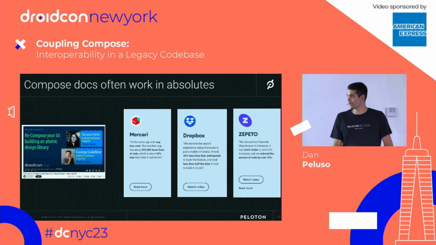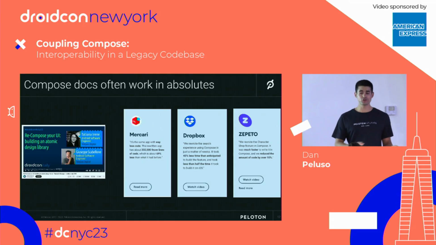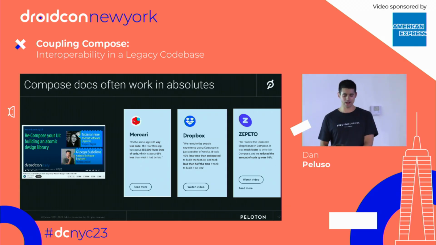Mercari, I don't know what's in the water at Mercari offices, but my goodness gracious, they rewrote the entire app in Compose. There's people who won't even write that at all, but this is the main testimonial on their website. Even at DroidCon before, we've talked about design systems, and this is another presentation from, I believe, DroidCon Italy. Rewriting a design system from scratch is tricky if you don't have a project to do that with.